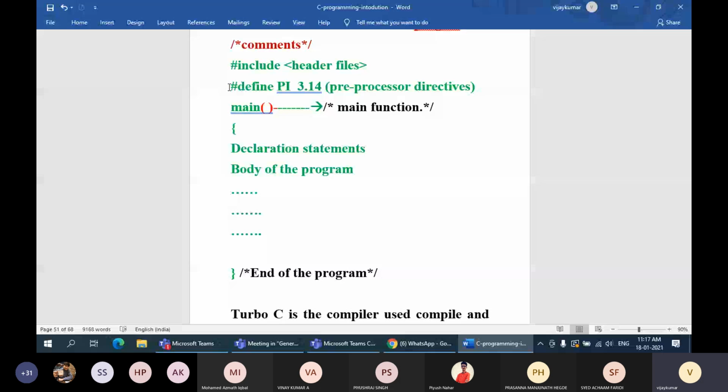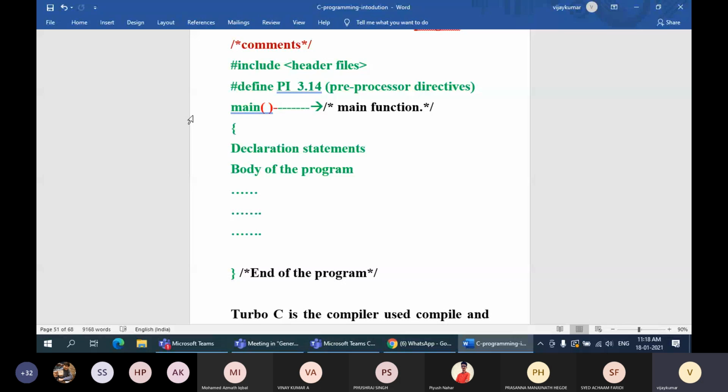Now, as I told, once you write your program using a high level or middle level language, we know the truth that the computer is not going to understand any language other than machine language, which contains binary values, that is zeros and ones. So whatever program you write in any language should be converted into a machine understandable format, which is nothing but zeros and ones.